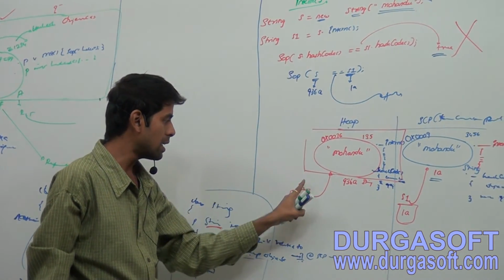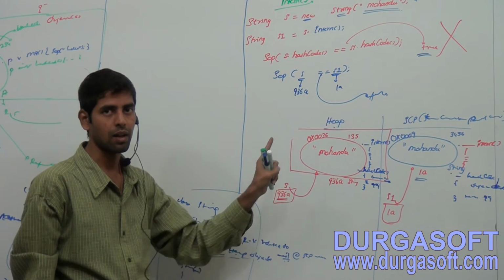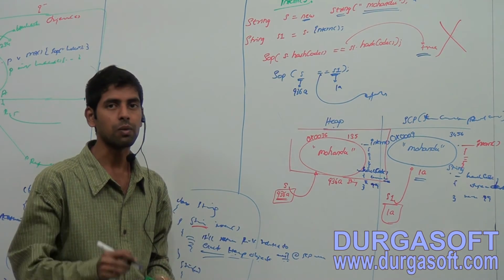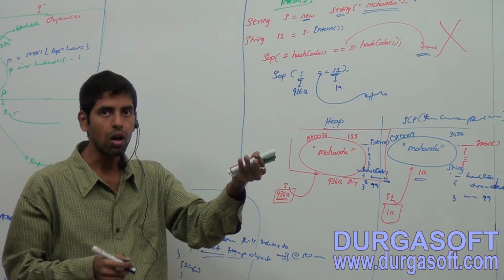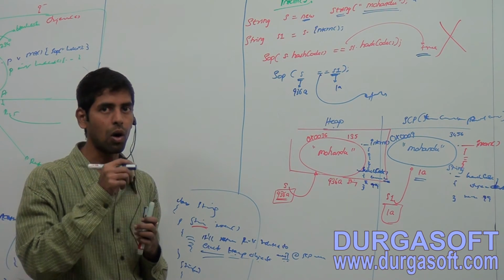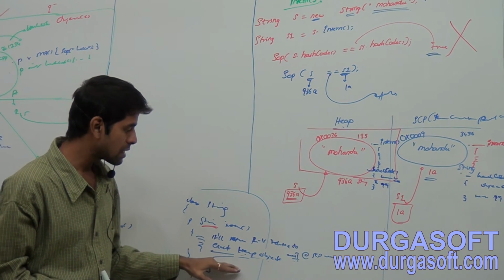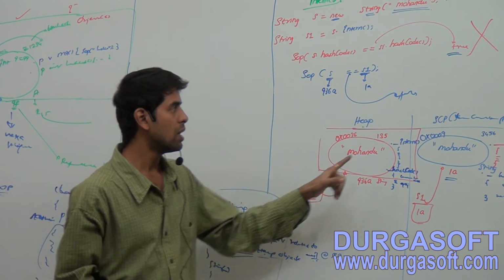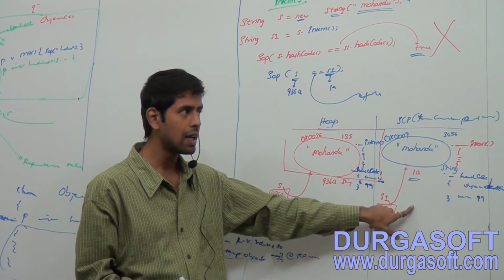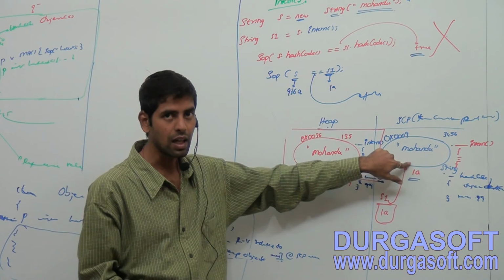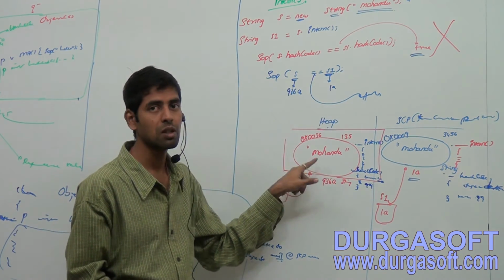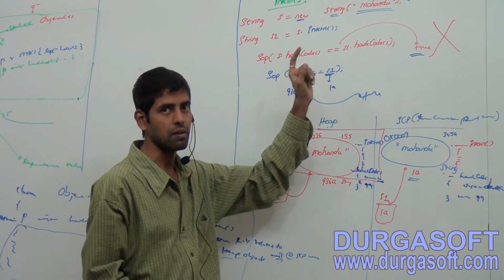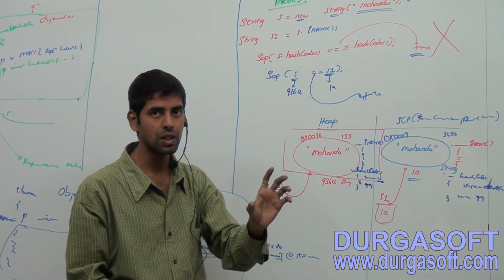S is available where? In the heap area. The S object is available in the heap area. What logic does the intern method have? It will return a reference value of an object. Which object? The exact heap object available at SCP. It will return a reference value of the SCP object, such that this SCP object's data and the heap object's data must be the same. Then only will it return. It will return a reference value of an object.